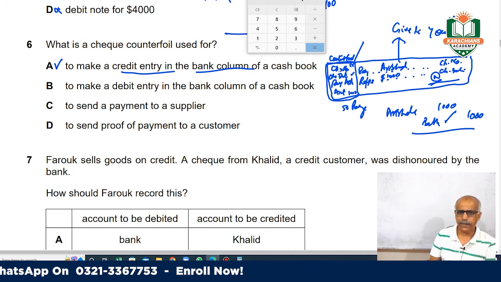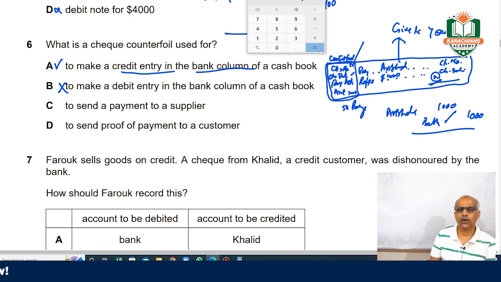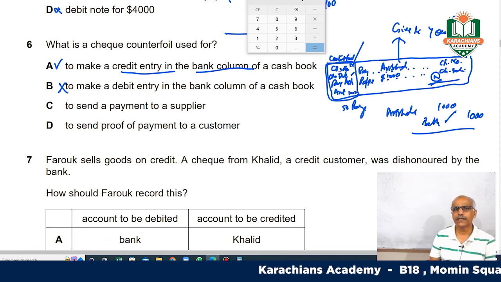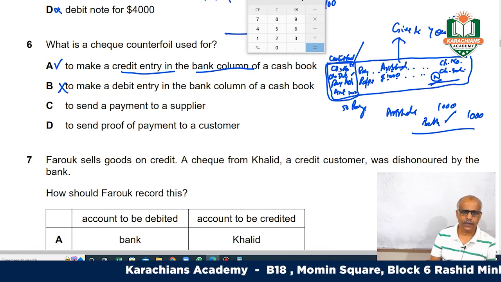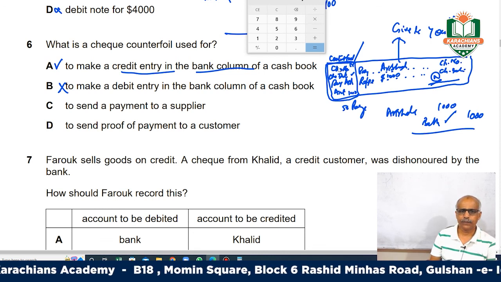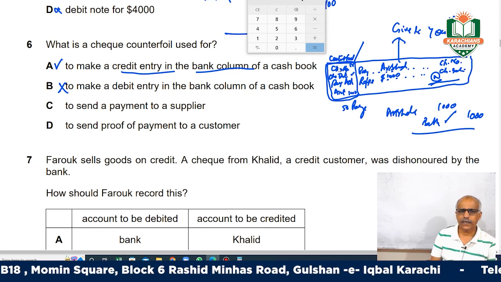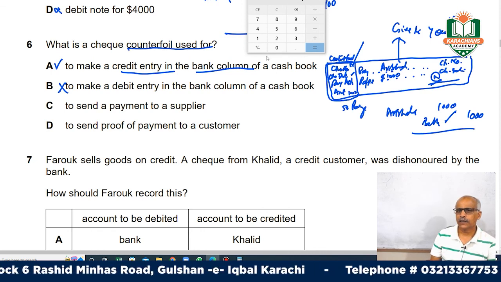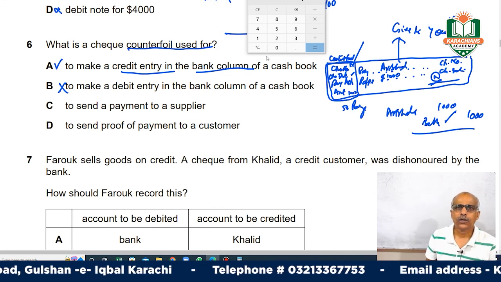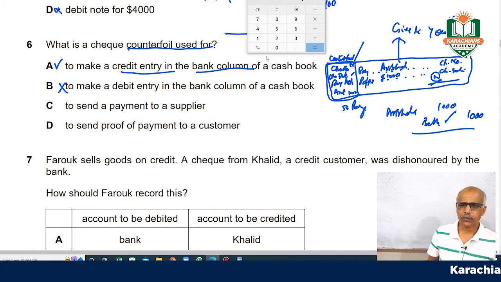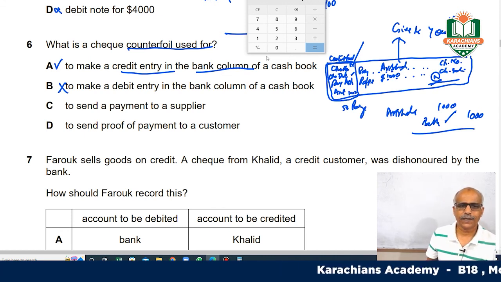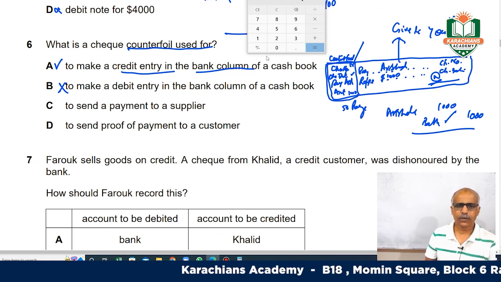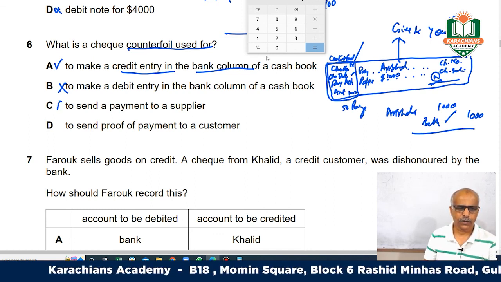To make a debit entry in the bank, no, this is wrong. Why? Because the bank is debited when you deposit money. When you draw the money, it is credited. So the second one is incorrect. To send a payment to a supplier, it is asking where your counterfoil is used. This counterfoil you normally use to record your payments, your credit entries, right? To send a payment to a supplier, no, it is not.